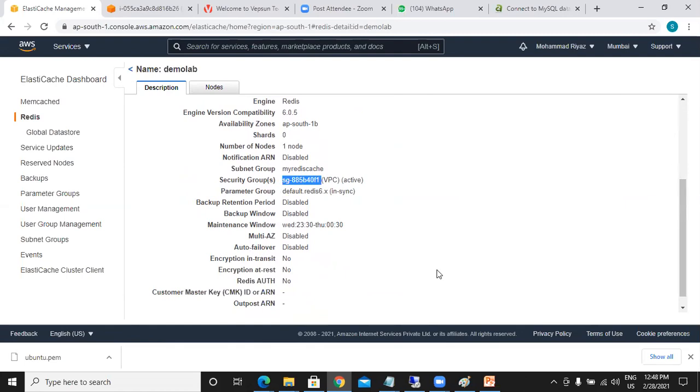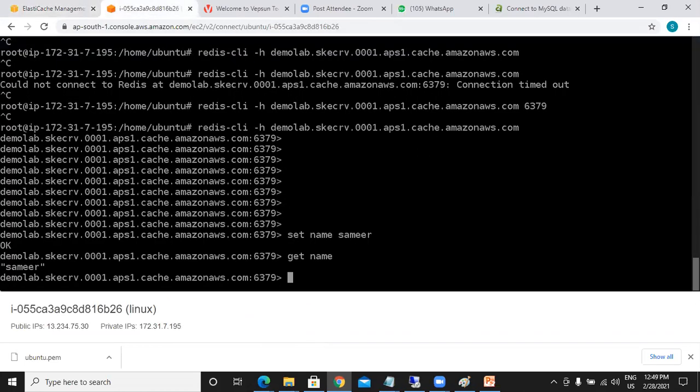So what I did is I went and allowed it. We allowed it in the EC2 instance, but we didn't allow it in the Redis cache security group, which has been configured with that VPC. That's the reason it was stopping. The moment we allowed it, it started working. That's it.